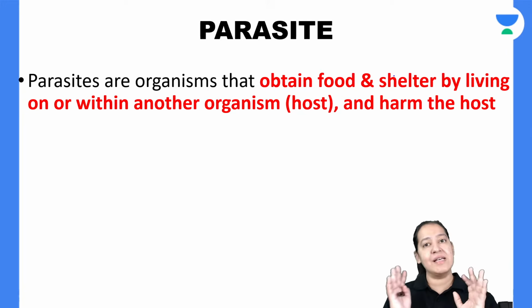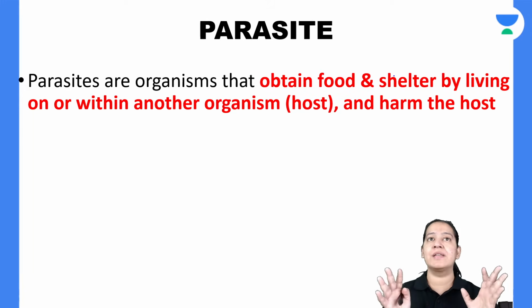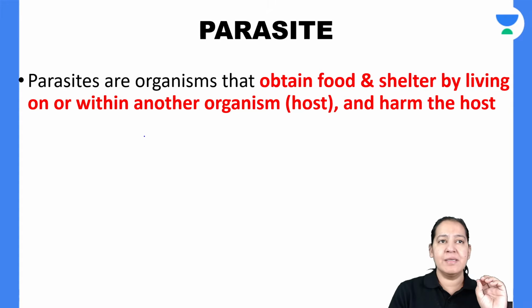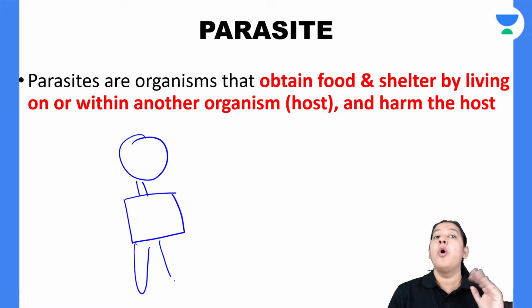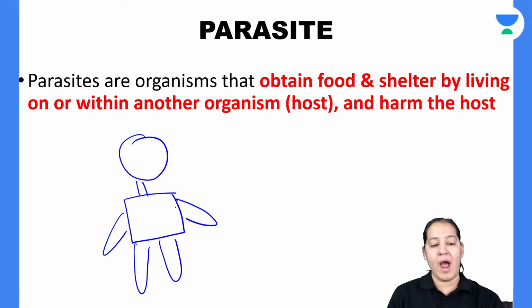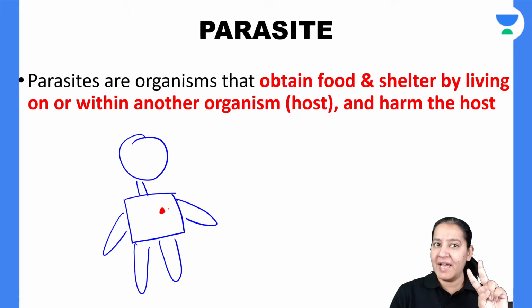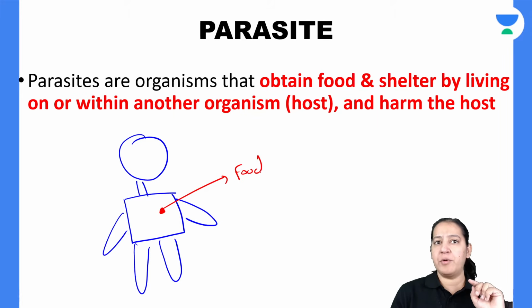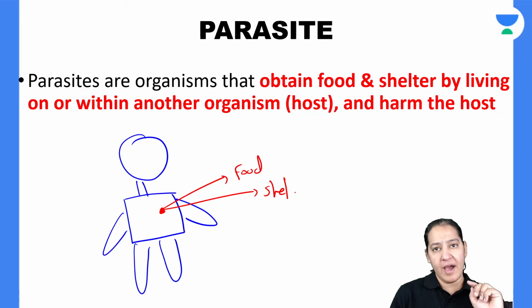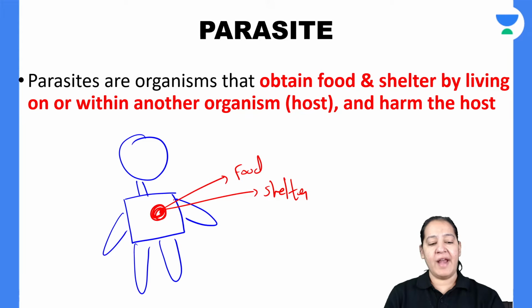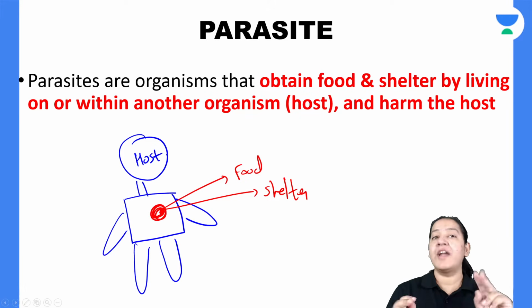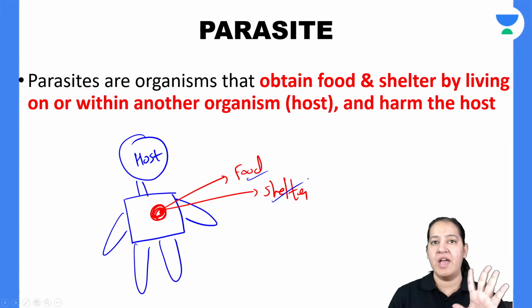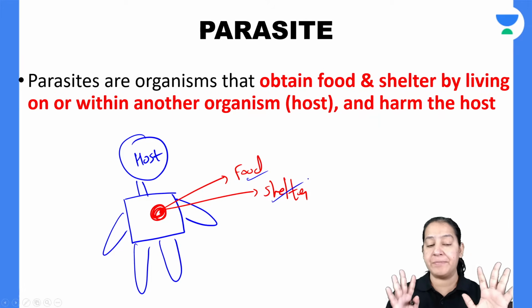Before going to the classification of parasites, you should understand what a parasite is. There is an organism known as the host. Who is the host? The host can be a human or any animal. The host is an organism which provides two things to the parasite: food and shelter. So this is a parasite, residing inside the host, and this is the host. Can you see? The parasite resides inside the host and obtains food and shelter from the host. Have you got the meaning of the parasite and the host?